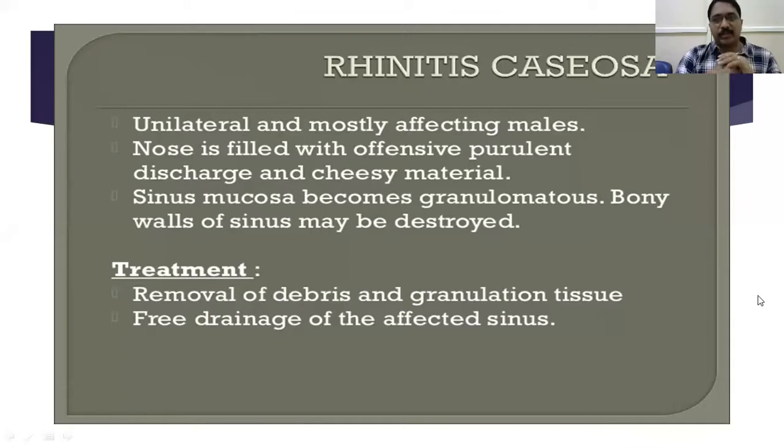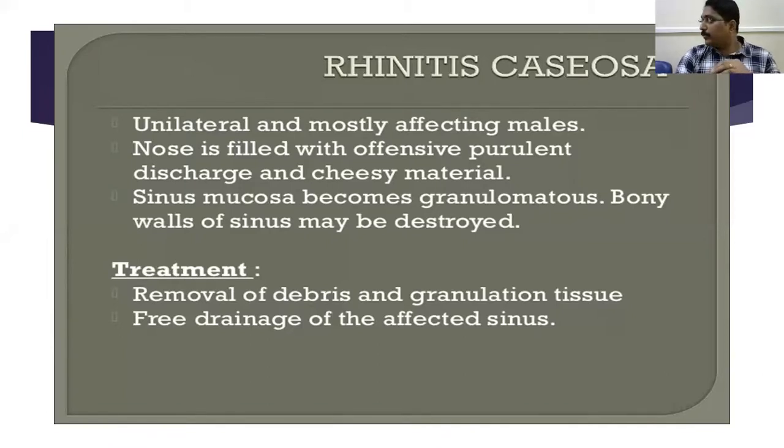It's unilateral, mostly affecting males. The difference from the previous two conditions, which mainly affect females. Rhinitis caseosa affects mainly males. The nose is filled with offensive purulent discharge like cholesteatoma, and cheesy material. The sinus becomes granulomatous, and the bony wall of the sinus may be destroyed.